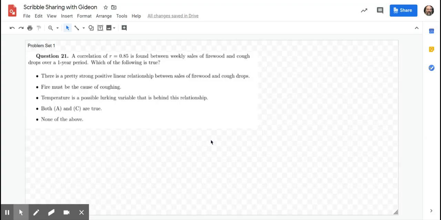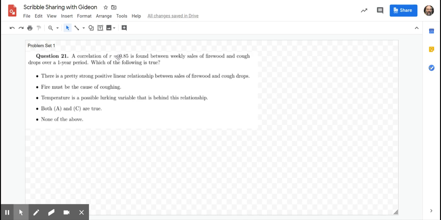So let's take a look at question 21. A correlation of R equals 0.85 is found between weekly sales of firewood and cough drops over a 1-year period. Which of the following is true? Before I read the prompts, I want to reread the scenario so that I really understand it, and maybe record a few facts or mutter a few facts to myself.